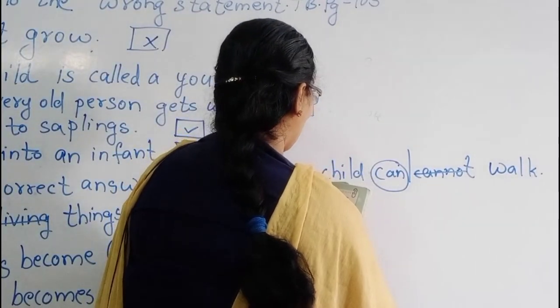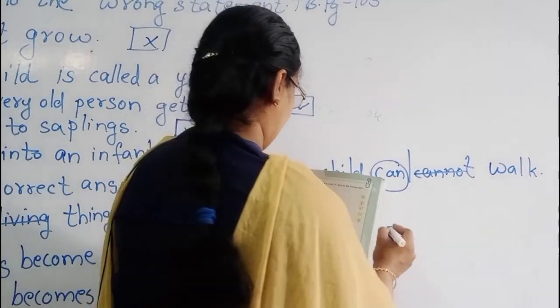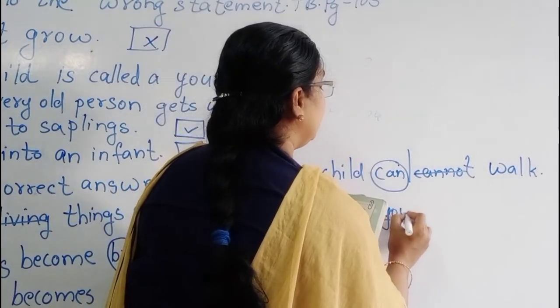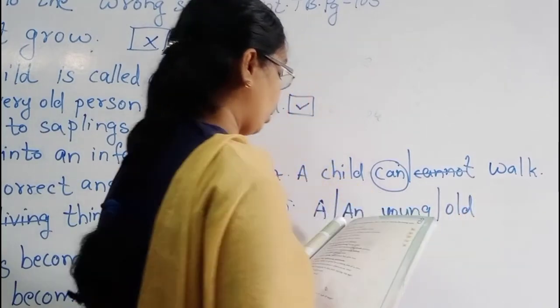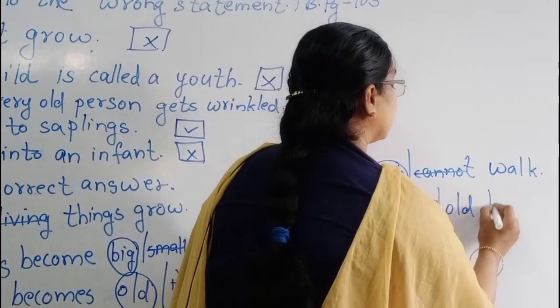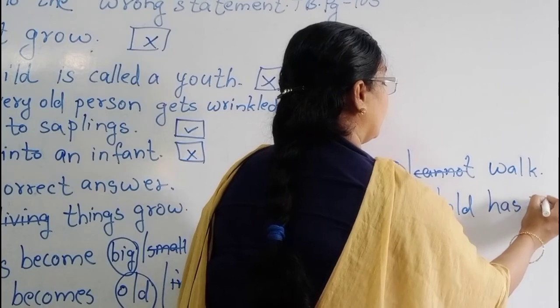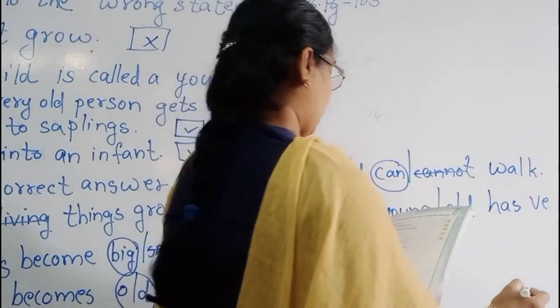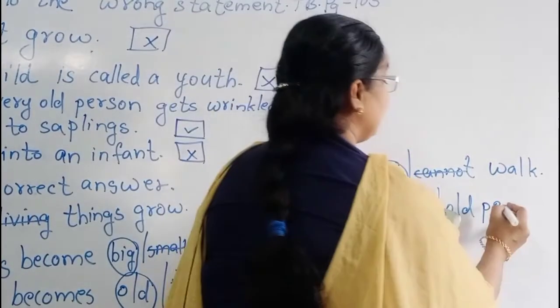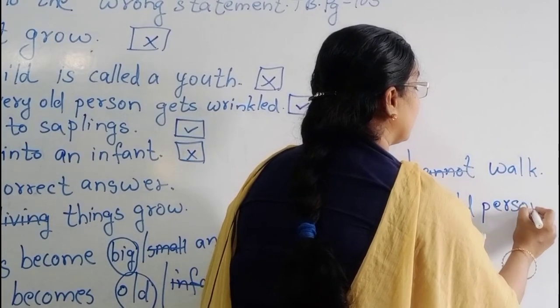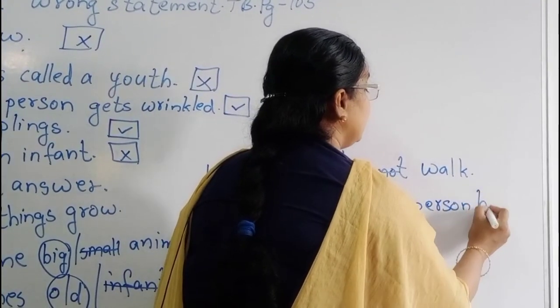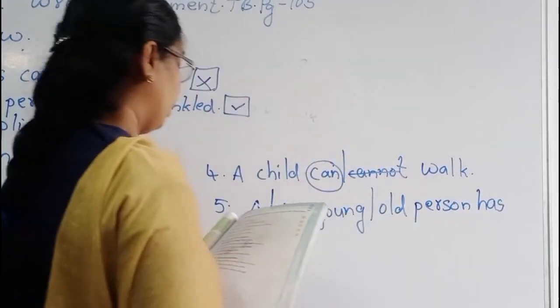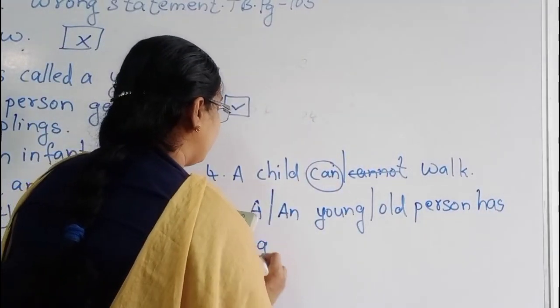A or an, young or old person has gray hair.